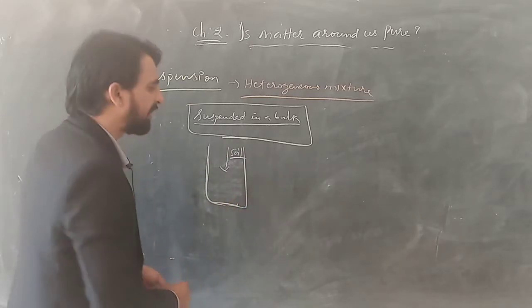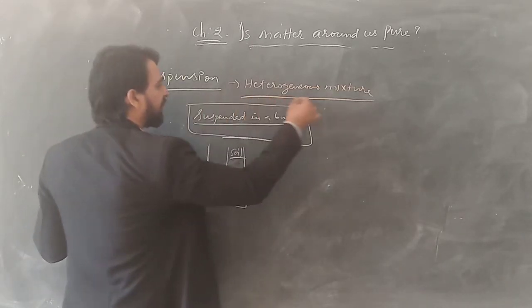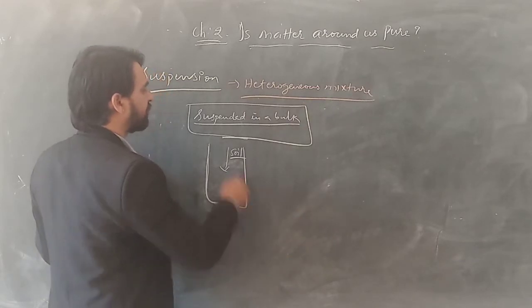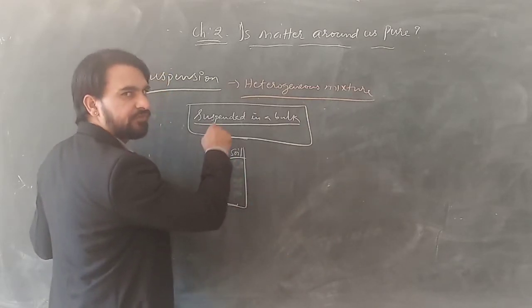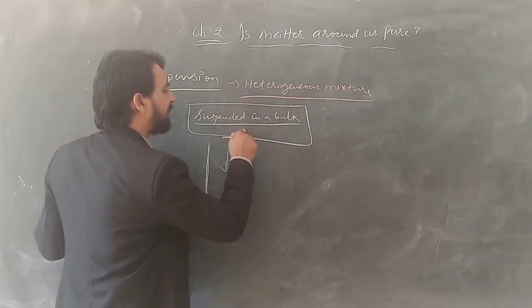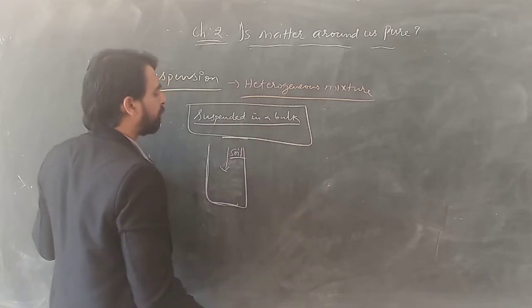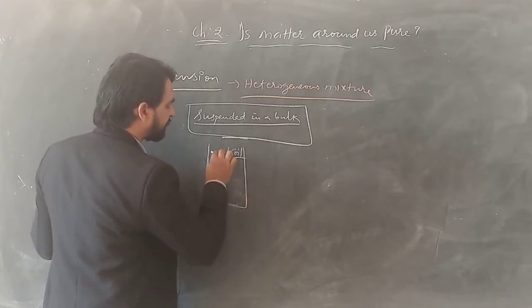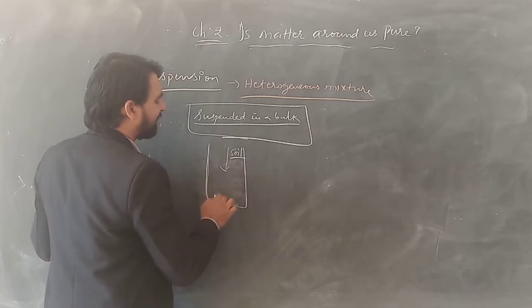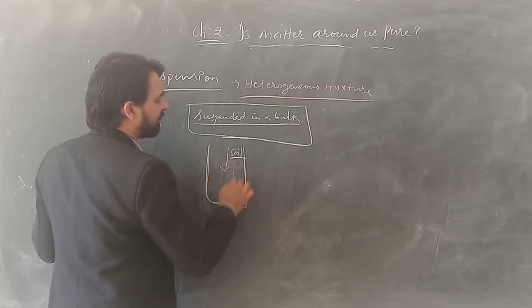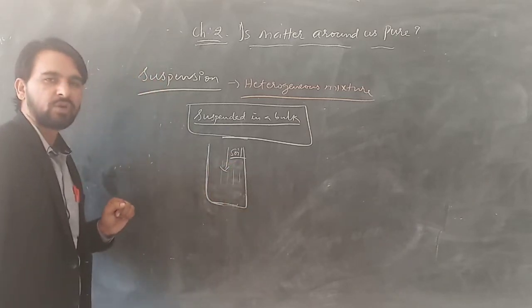So that's what I am saying, that suspension is a type of heterogeneous mixture where the particles of a solute are suspended in a bulk of a medium. The medium is in bulk quantity, and the particles are suspended throughout the medium.